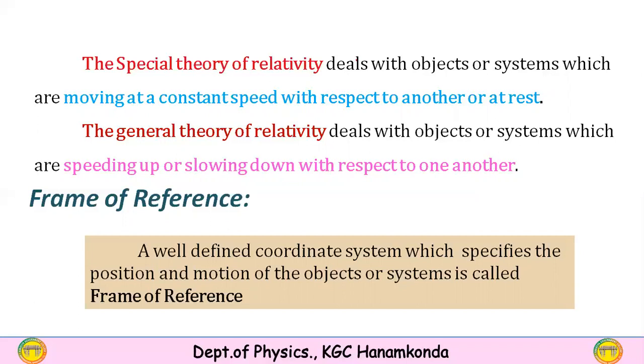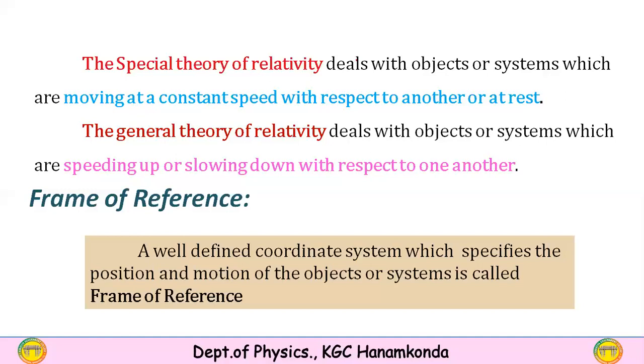Let us see what is frame of reference. We have already discussed the Cartesian coordinate system in the first unit, proposed by René Descartes. Here, a well-defined coordinate system which specifies the position and motion of the objects or systems is called frame of reference. Frame of reference is used to define the position of an object or system. Therefore, that coordinate system should be well defined.